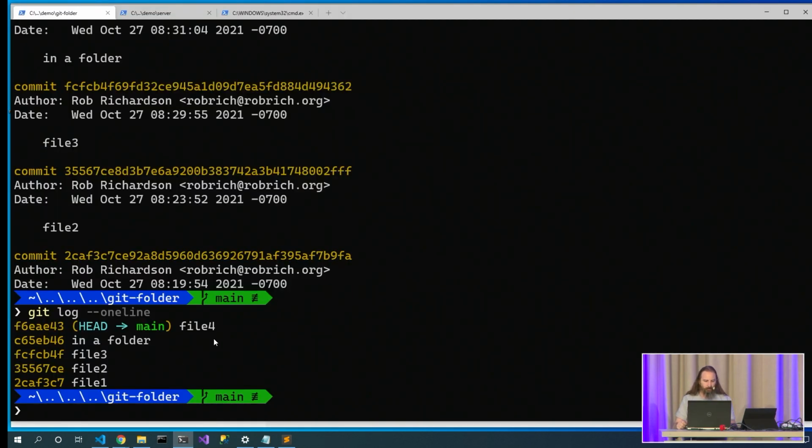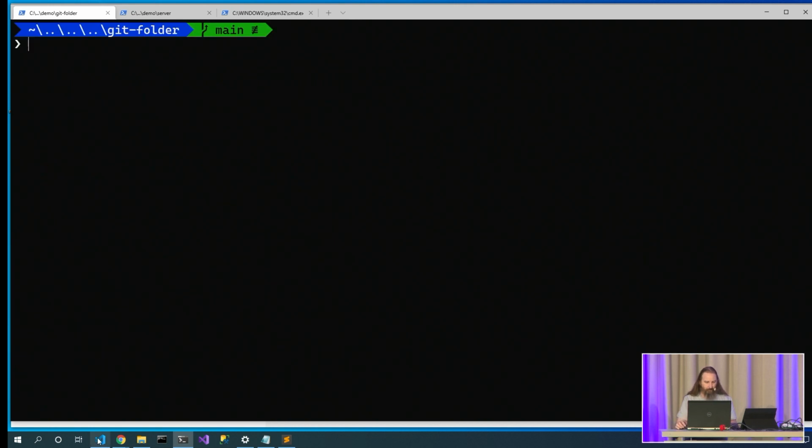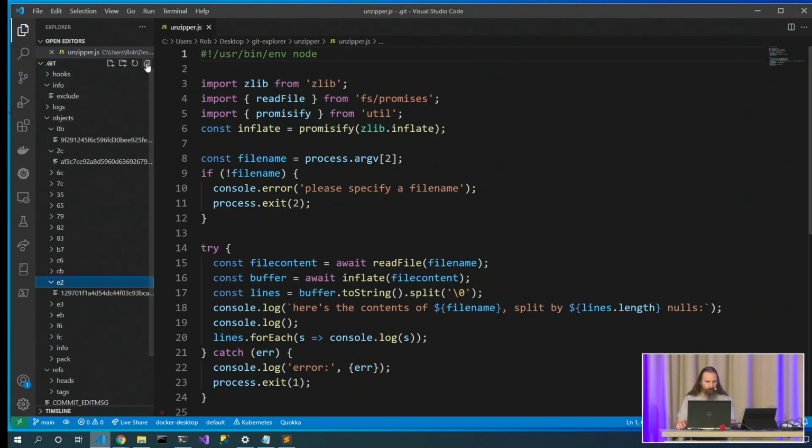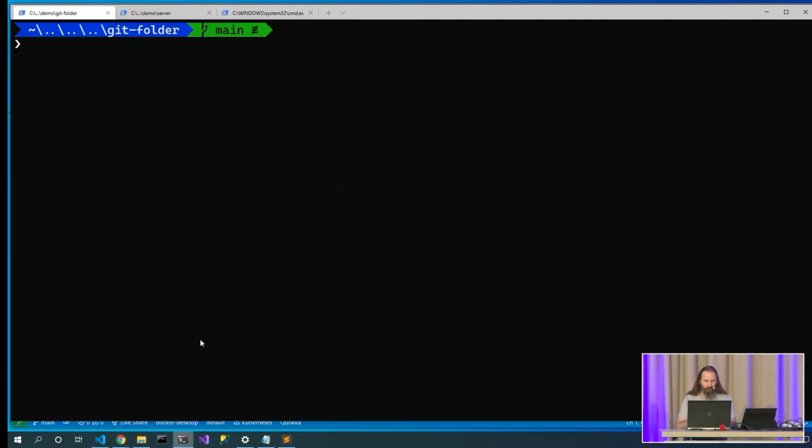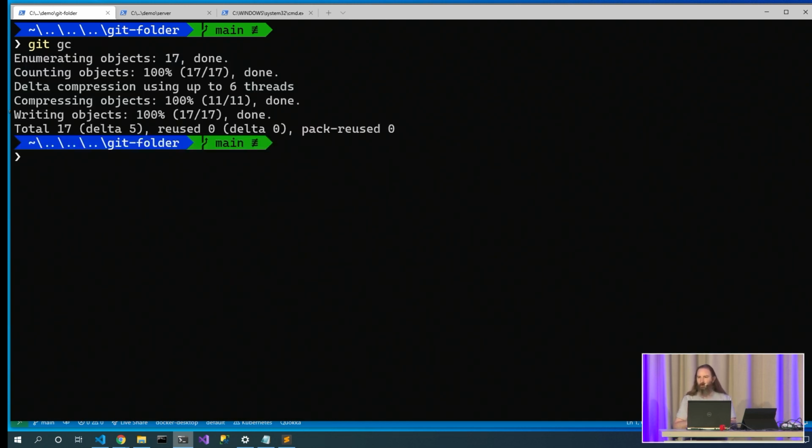under the hood, Git will run git gc. And actually, before we do that, let's take a look at the objects that we have in our store. And we have quite a few of them here. But under the hood, from time to time, when Git finds the need to, it will run git gc, which is garbage collection, where it goes and looks for all of the things that may not be attached to anything anymore, that are of a certain age, and it starts to prune them. Now, it does this behind the scenes. That's why sometimes when you type a command and it takes an extra long time, that's kind of what it's doing.